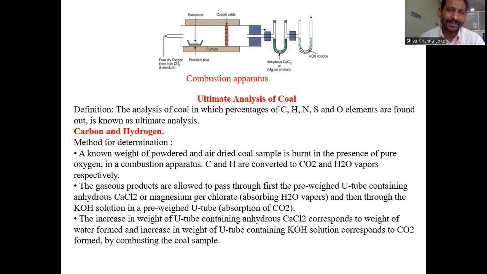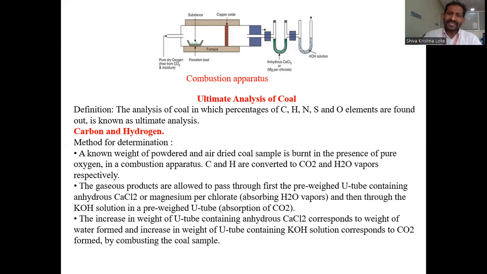Pre-weighed means a known weight is already taken in both U-tubes. The first U-tube is filled with anhydrous calcium chloride, and the second U-tube is filled with the KOH solution. Once the carbon dioxide and water vapors pass through, the anhydrous calcium chloride completely absorbs the water vapor to form hydrated calcium chloride. Similarly, the carbon dioxide is absorbed by the KOH solution in the U-tube.